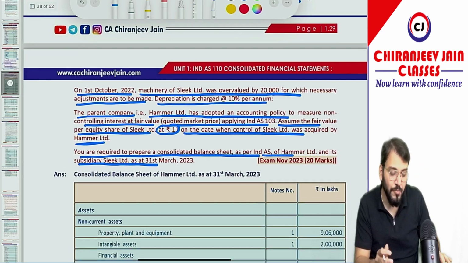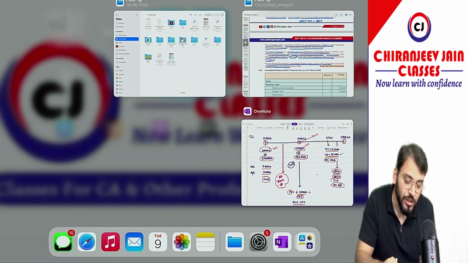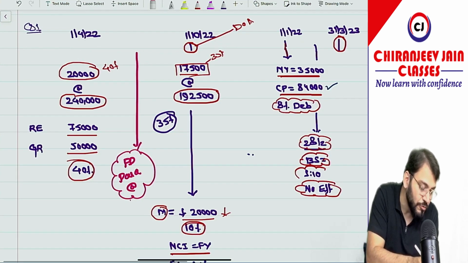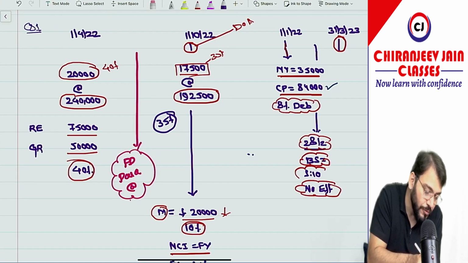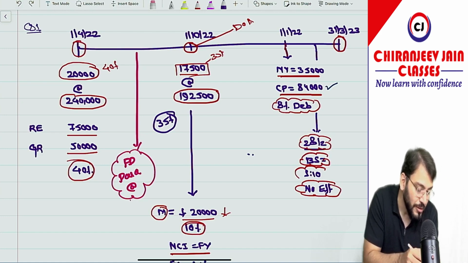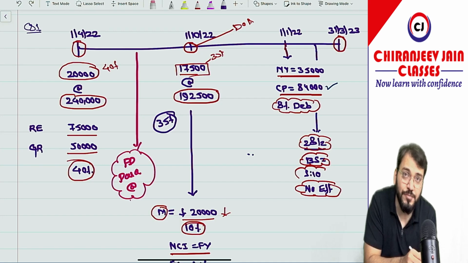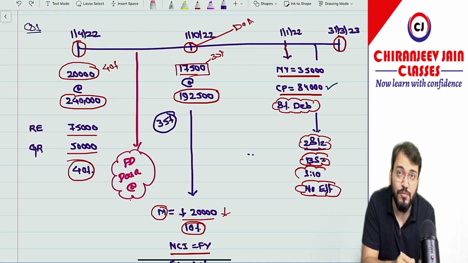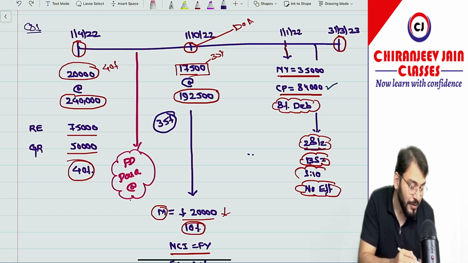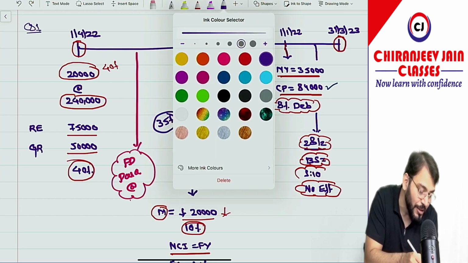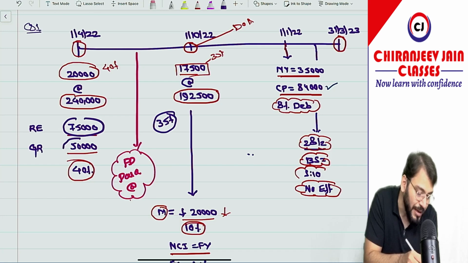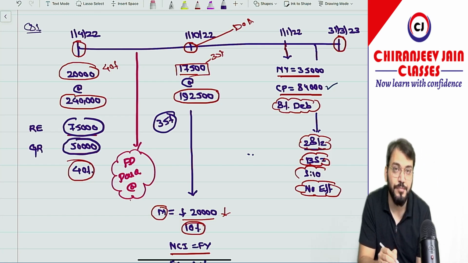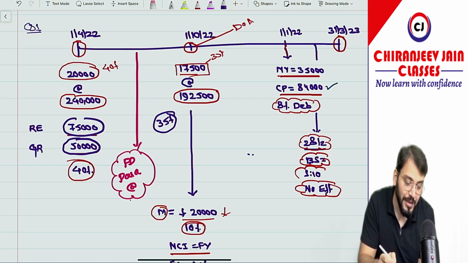Can we start? Now, first let us understand the question. So you can see on 1/4/2022, they initially purchased 20,000 equity shares, that is 40%, at rupees 2,40,000. Then on 1/10, they again purchased 17,500 equity shares, that is 35%, at 1,92,500. They have given the opening balance of retained earnings, how much? 75,000, and the opening balance of general reserve, how much? 50,000. Got this point? Correct.